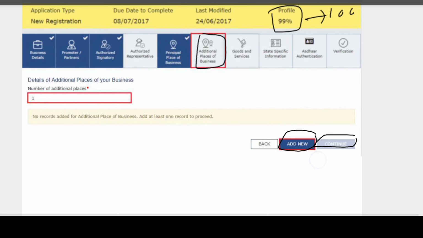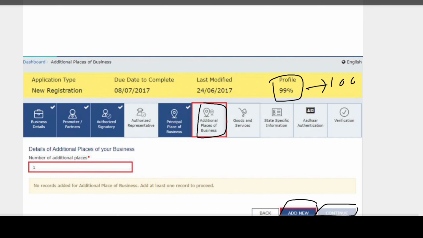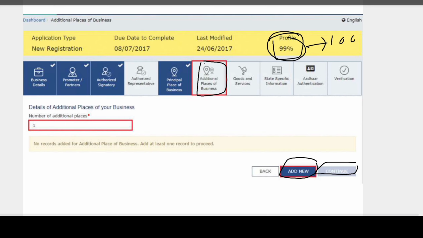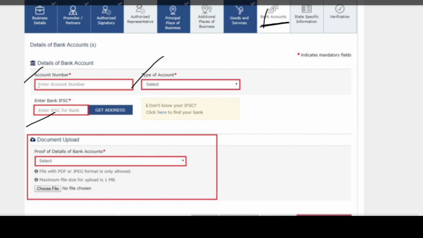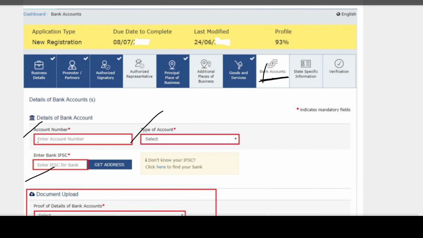Then it will take you to the next page. It will ask for the additional place of business. It will show the number of additional places. You can select 2 or 3. Based on that, you have to add here and continue if it is over, and it will take you to the next page. It will ask for the goods and services details. For goods and services HSN codes, you have to upload at least the top 5 commodities here, and you have to click on save and continue, and it will take you to the next page, bank accounts.